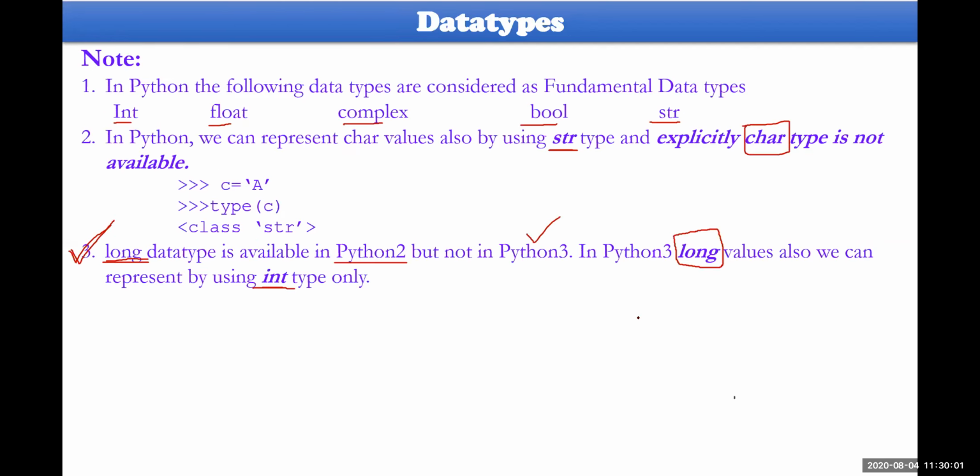Okay, now these are the data types which we have. Now we'll come across one more very important point, that is typecasting. Probably it would be a better approach to discuss it tomorrow, because you have to go through the videos related to data types and get a clear idea about data types today.